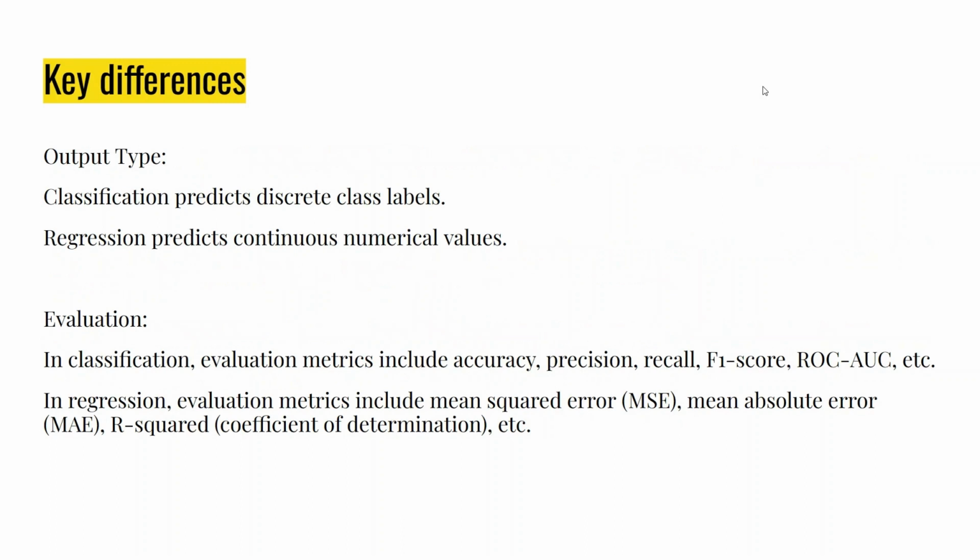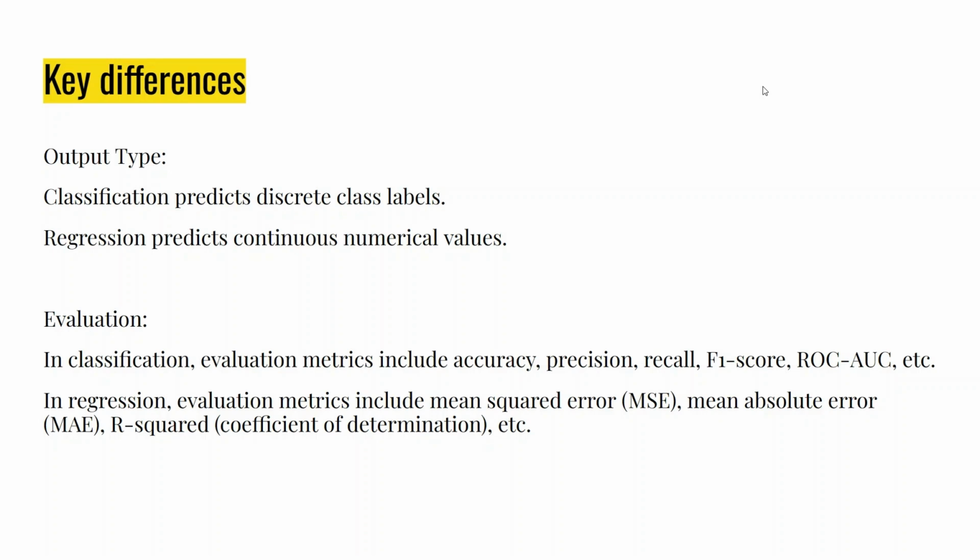The first one is output type. Classification predicts discrete class labels, whereas regression predicts continuous numerical values. The second one is evaluation. In classification, evaluation metrics include accuracy, precision, recall, F1 score, ROC, AUC, etc. In regression, evaluation metrics include mean squared error MSE, mean absolute error MAE, R squared coefficient of determination.